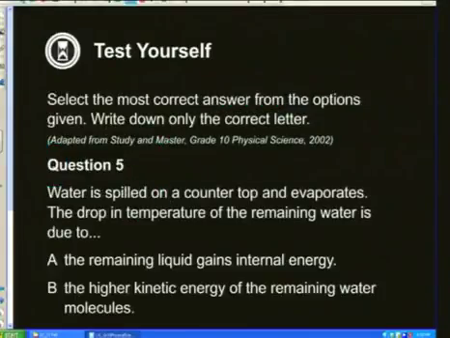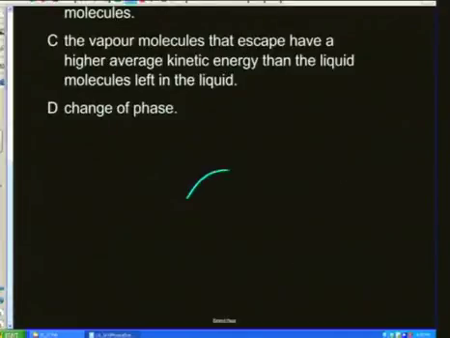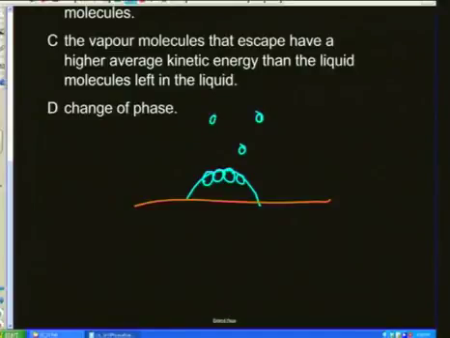Question 5. Water is spilled on a countertop and evaporates. The drop in temperature of the remaining water. So I want to almost sketch this for you. If you've got a little droplet of water spilled on a counter surface, those particles that are at the surface are going to be able to evaporate and go into the gaseous phase.